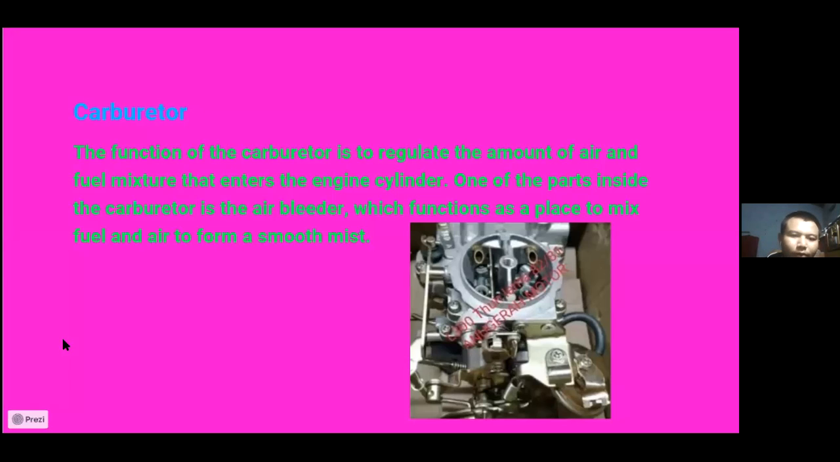Carburetor. The function of the carburetor is to regulate the amount of air and fuel mixture that enters the engine cylinder. One of the parts inside the carburetor is the air bladder, which functions as a place to mix fuel and air to form a smooth mix. This is an example carburetor.